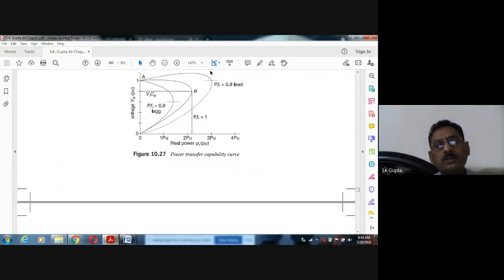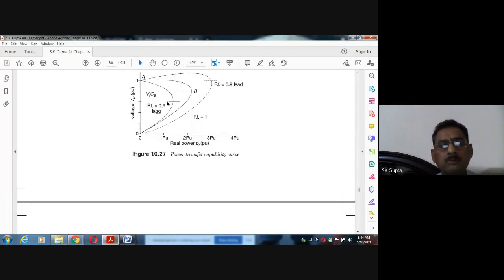So voltage will increase here. It is voltage increase at unity power factor. Now you see this range is very good enough. It is maintaining at 1 per unit. Voltage is being maintained for a larger value of load. 1 per unit voltage is available up to here. You can say up to here the voltage can be within 5% range, means you can take so much amount of active load, total load.